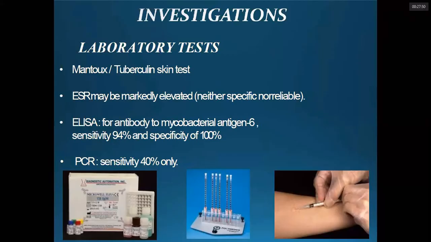So what are the lab tests we have? The Mantoux test or tubercular skin test, TST as we call it, and ESR are markedly elevated but not specific. ELISA for antibody to the mycobacterial antigen 6 has a sensitivity of around 94% and specificity of 100%. PCR has only low sensitivity.